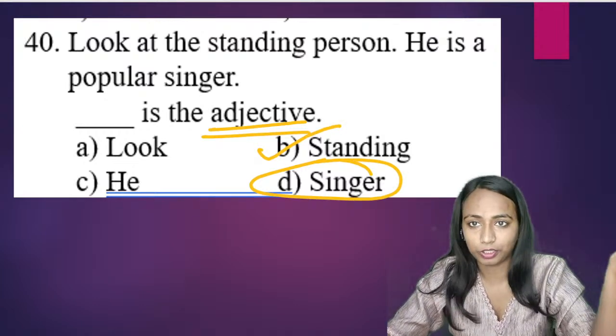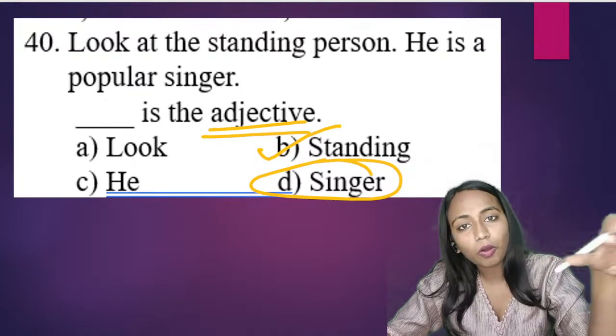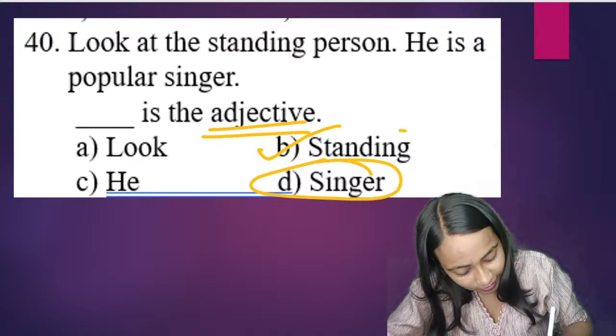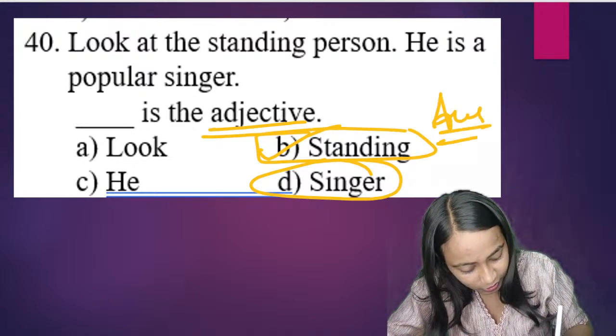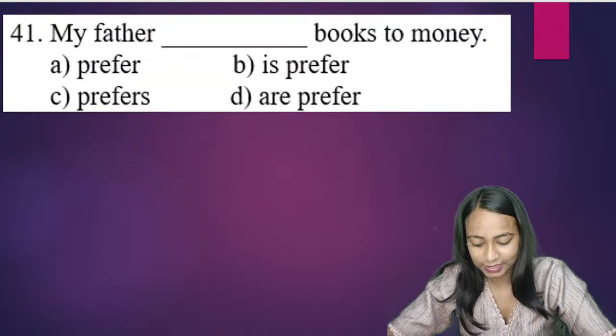Standing. Adjective क्या होते हैं? The words that tell us the speciality or quality of something, we call all those words adjectives. उन सभी को हम क्या कहते हैं? We call them adjectives. So here, what is the adjective? The correct answer for the question is option B, standing. The word standing in this one is the adjective.